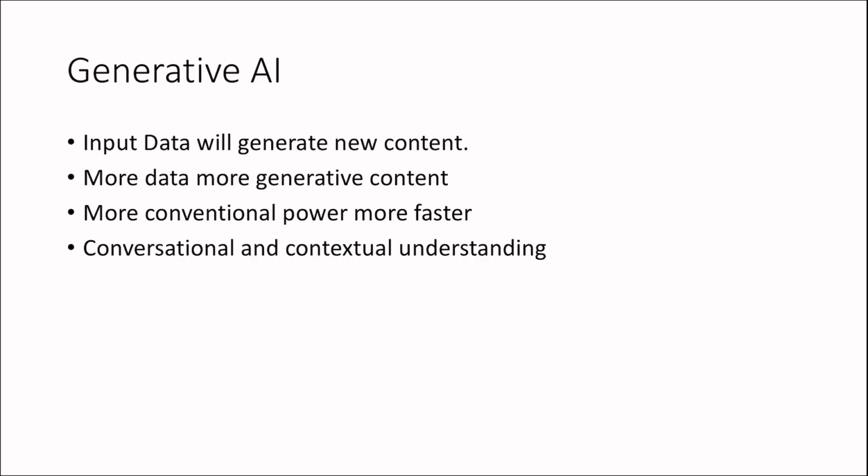Okay. Next one, comparing to conventional AI, what is the difference between conventional and generative AI? You can get an idea once I complete this one. By the name itself, I already told you, generative, so it is generating something. So here input data will generate new content. It is not a prediction.